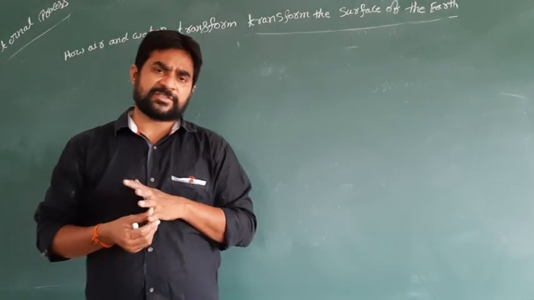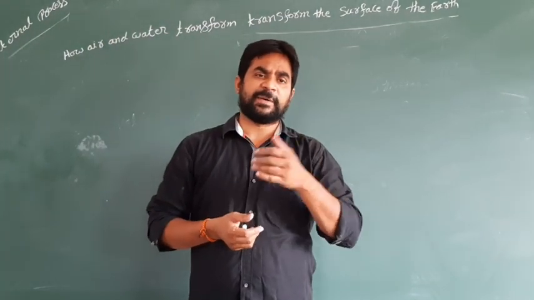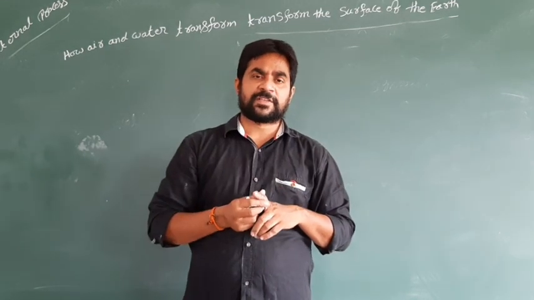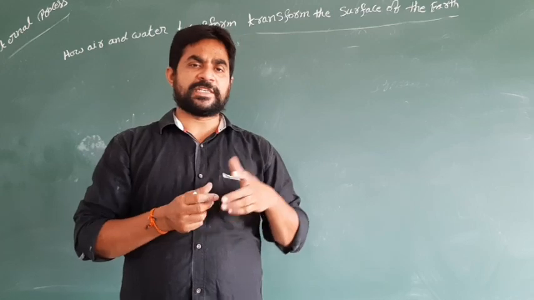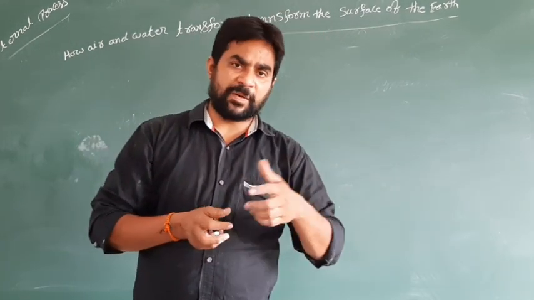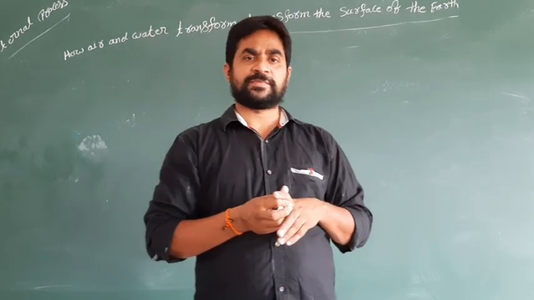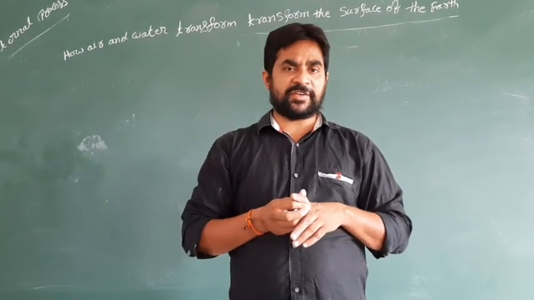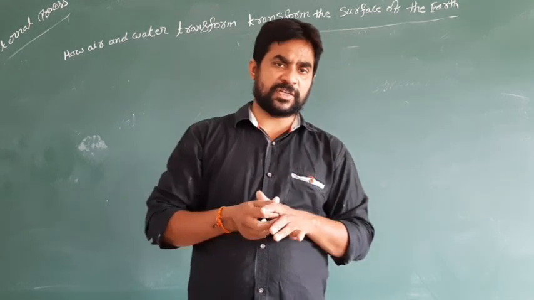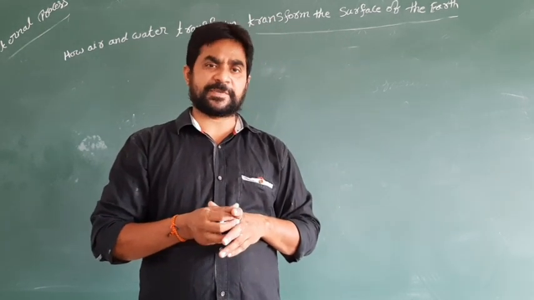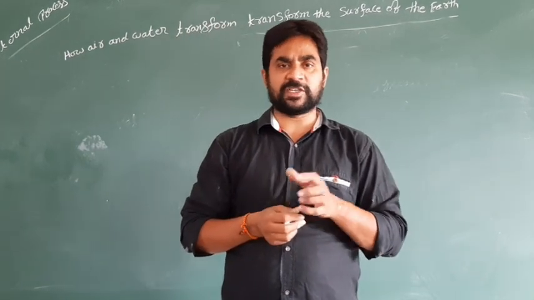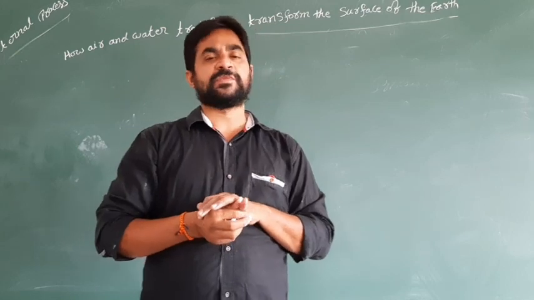So my dear students, remember we have three orders of landforms. The first order landforms are oceans and continents, which are formed because of the slow movement. The second order landforms are plains, plateaus and mountains, which we know were formed because of volcanic eruptions, or otherwise because of the plate movement also.